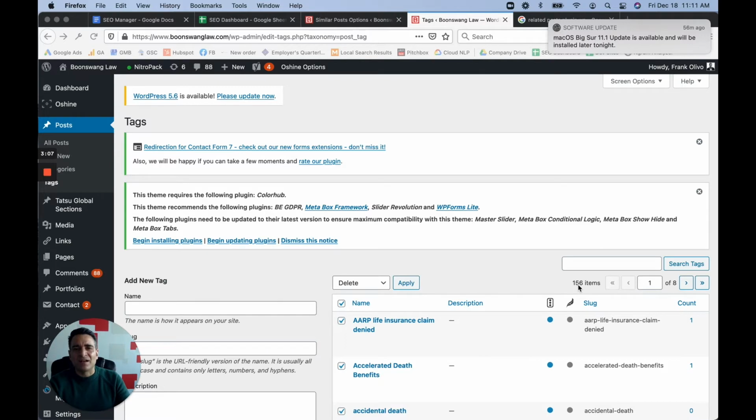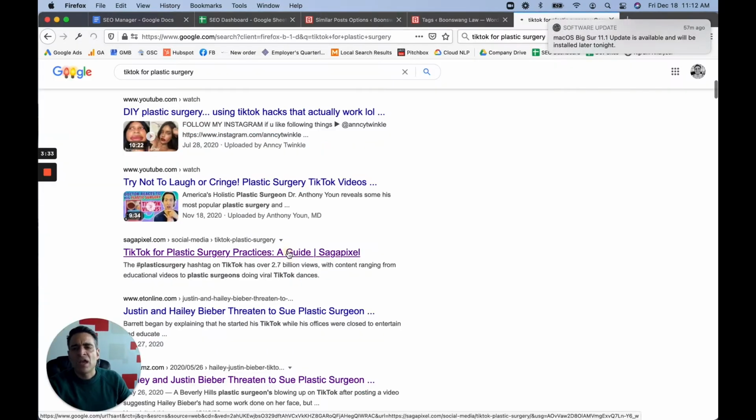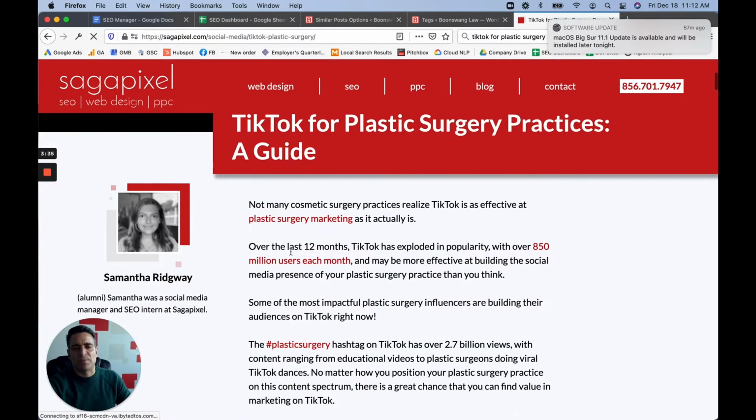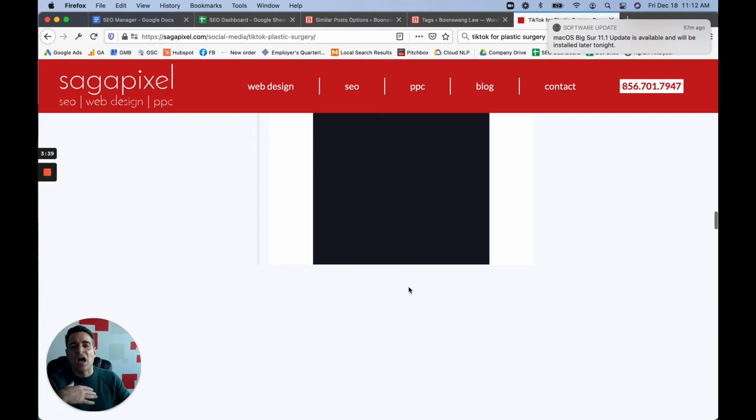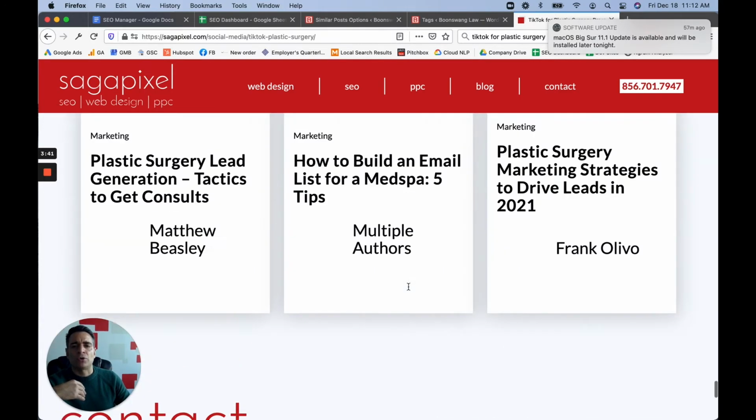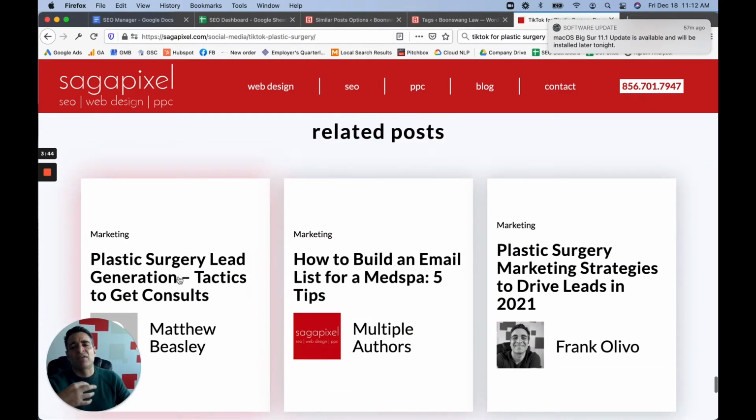In the case of the way that we've implemented this on Saga Pixel, I've done it by industry. If I go to this TikTok for plastic surgery page and look at the bottom, at the related posts, these are not other articles about social media. I actually have them put together by industry. So all of these are related to cosmetic surgery in some way. We have a tag in there that says plastic surgery. We have another one that says healthcare. We have another one that says legal. Our tags are organized by industry.